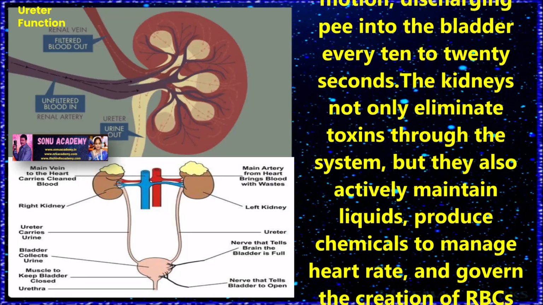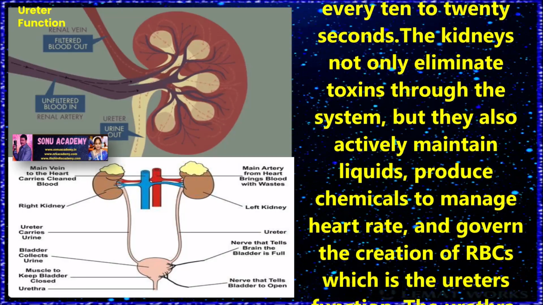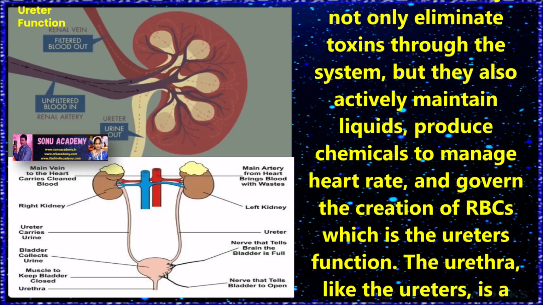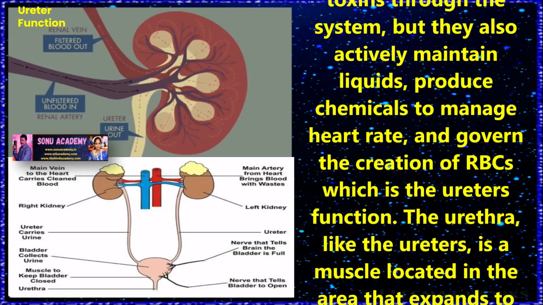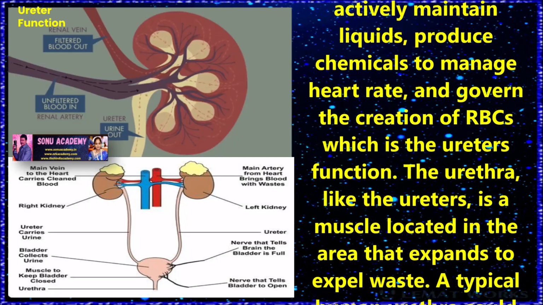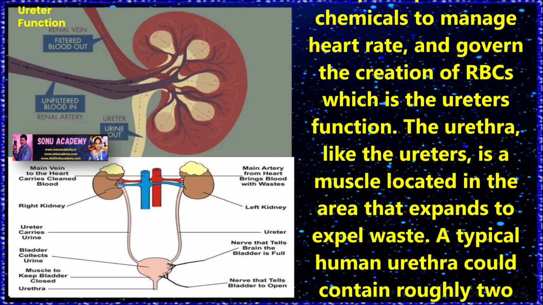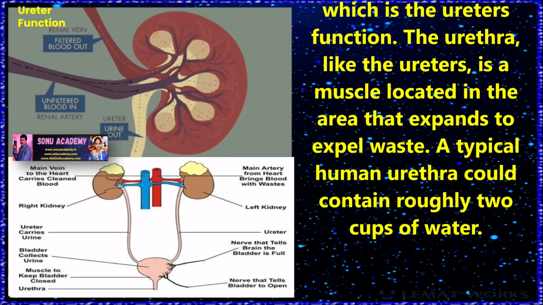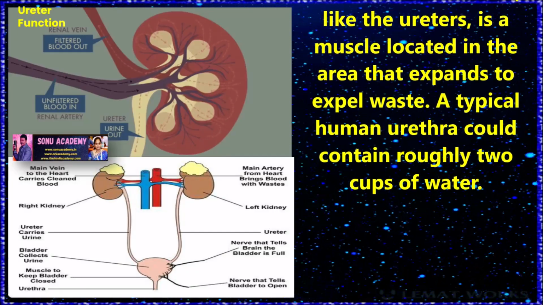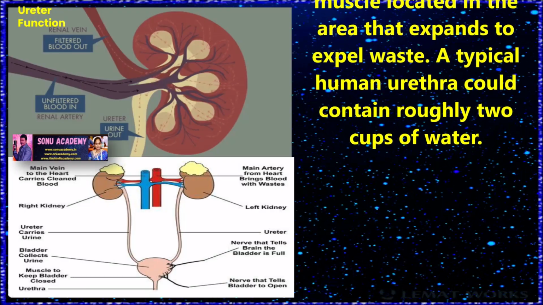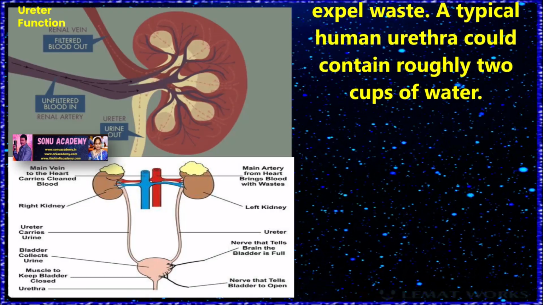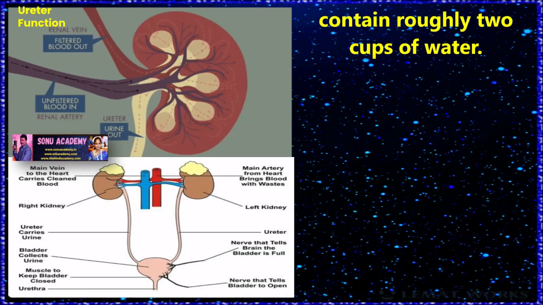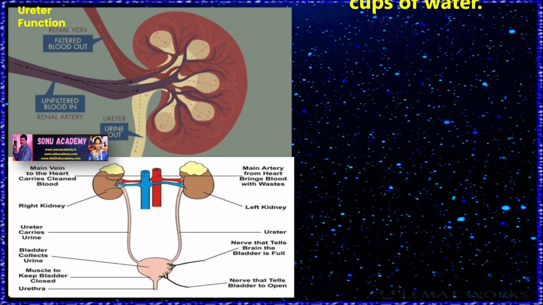The kidneys not only eliminate toxins from the system, but they also actively maintain fluids, produce chemicals to regulate heart rate, and govern the production of RBCs. The urethra, like the ureter, is a muscle located in the area that expands to expel waste. A typical human bladder could contain roughly 2 cups of water.